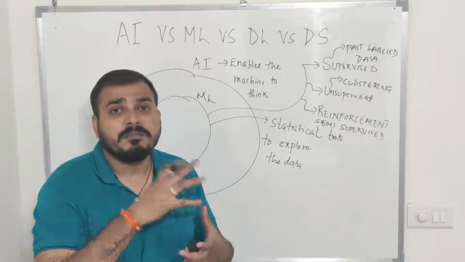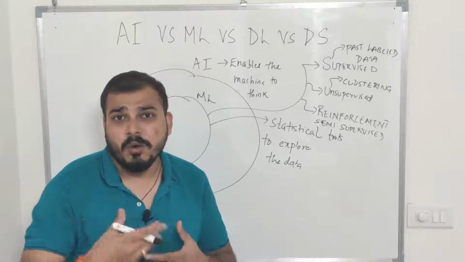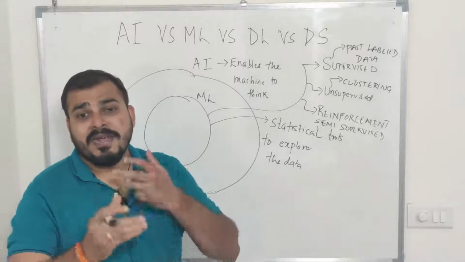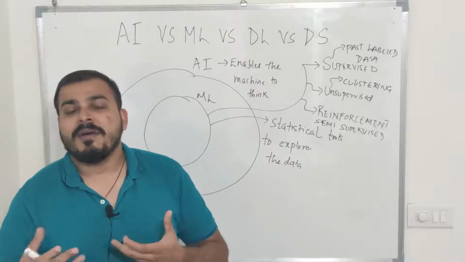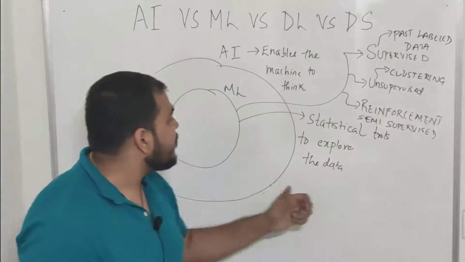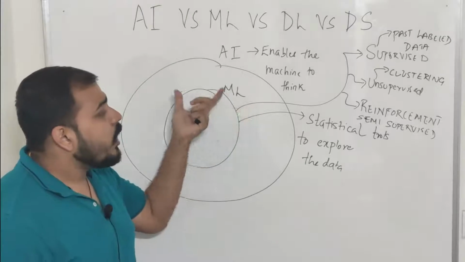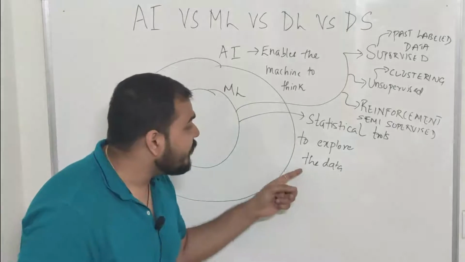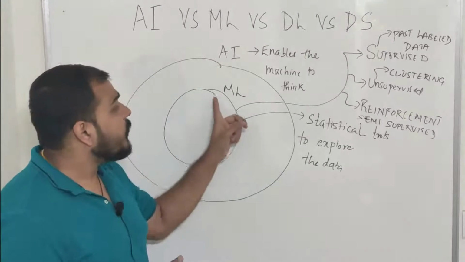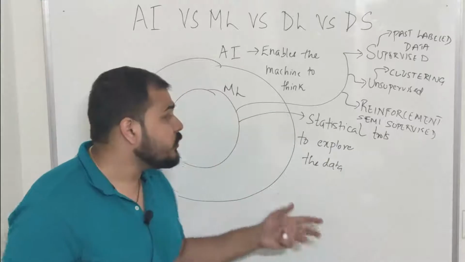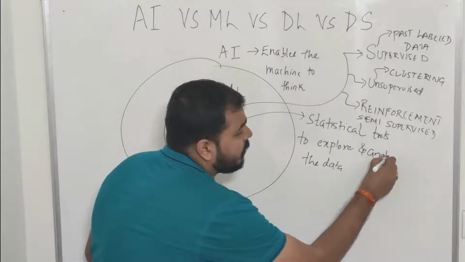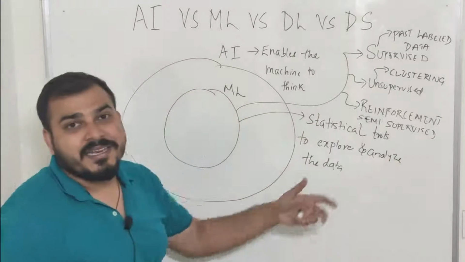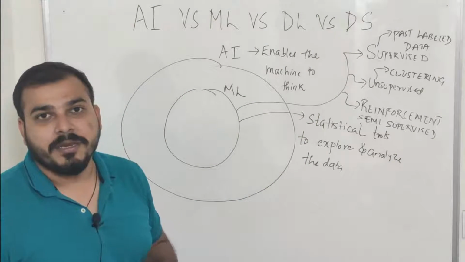So the computer or the machine learning model learns slowly by seeing the past data, and it will keep learning as soon as the new environment, new data comes up. Okay? So I hope you understood this. That is what we are actually doing over here. The most important part is that we need to have data. It also provides some statistical tools to explore and analyze the data. Okay, and these are the three different techniques that we basically have in machine learning.